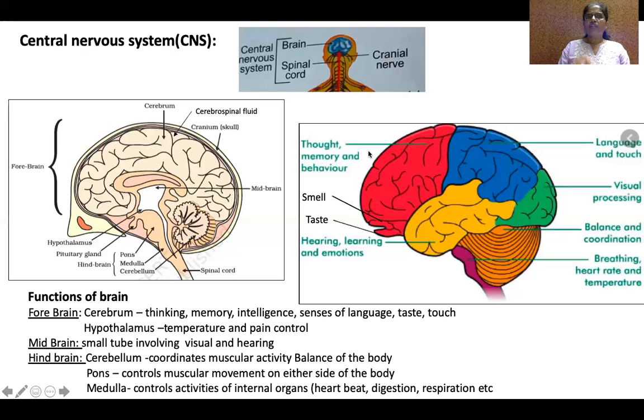And also it saves memory. For example, what we saw and heard in childhood, we will remember till our later stages. That information will be stored here in the form of memory. Or we see someone and after many years we remember them again, because that information is stored in this region as a memory. Okay. This region also has receptors for smell and taste.